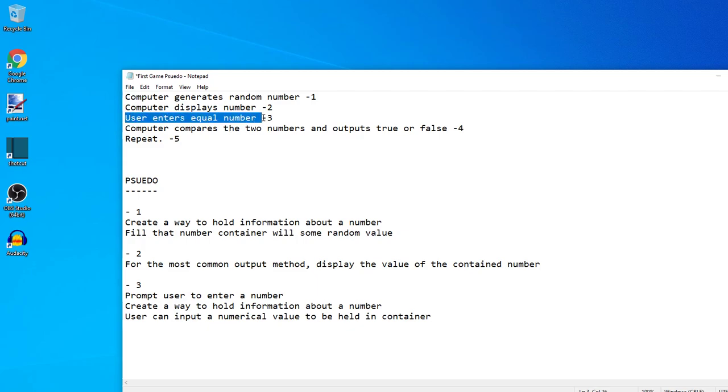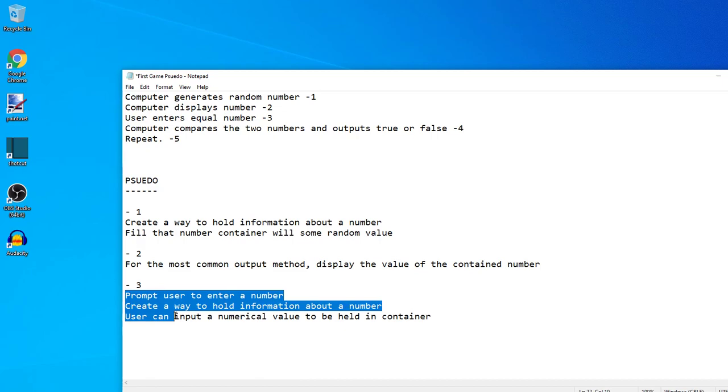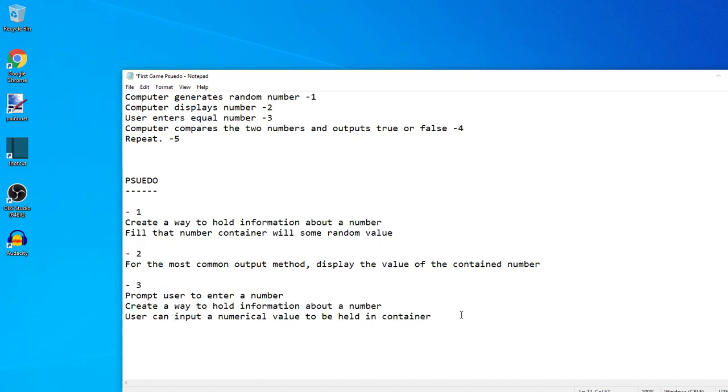Again, this is just a rough sentence. It could just be that the user enters any number and we'll do with it what we choose. Remember, we're trying to keep this as simple as possible, so it's entirely optional to prompt the user to enter an equal number or not. And another thing we can add here is some sort of confirmation that the user entered a number, so we can confirm the user entered a number.